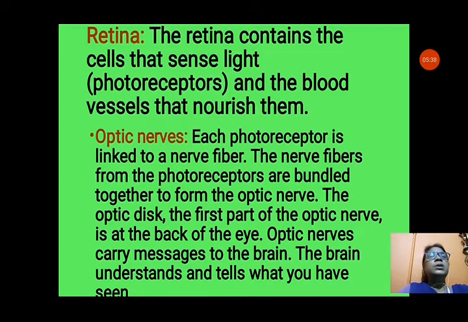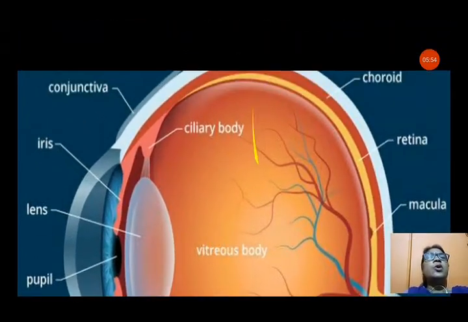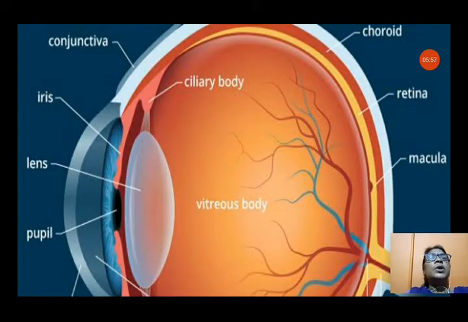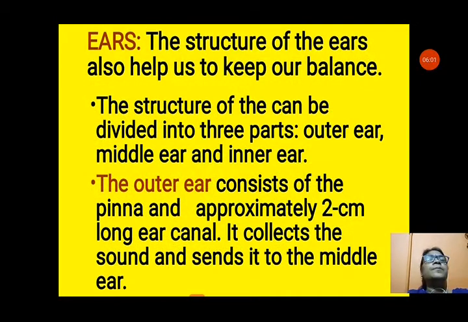The optic disc, the first part of the optic nerve, is at the back of the eye. Optic nerves carry messages to the brain. The brain understands and tells us what we have seen. That means the optic nerve sends the message to the brain and then we can see the images. You can see in this picture very nicely all the parts are given here. You can see the iris in this picture.